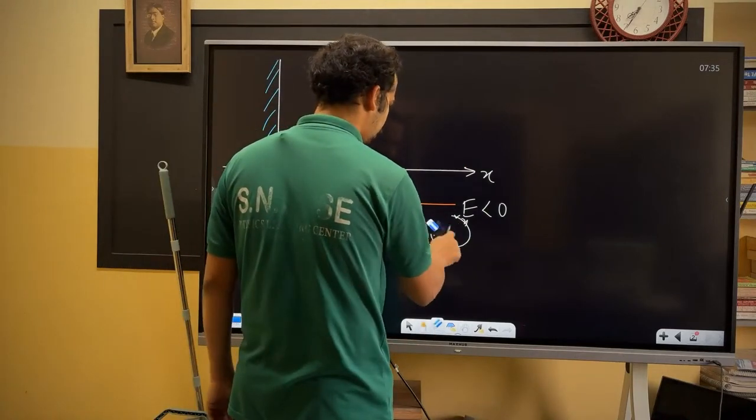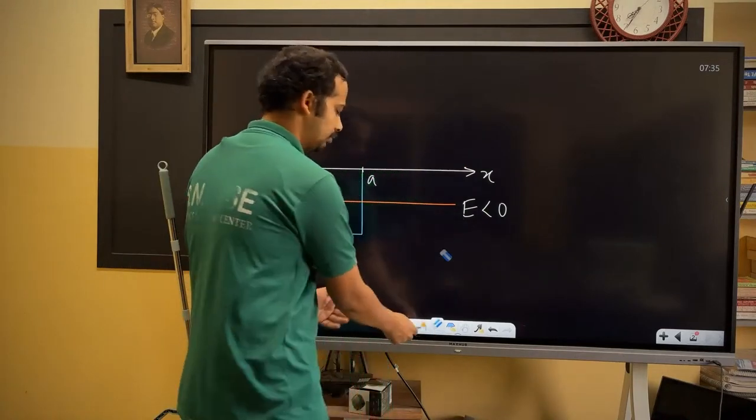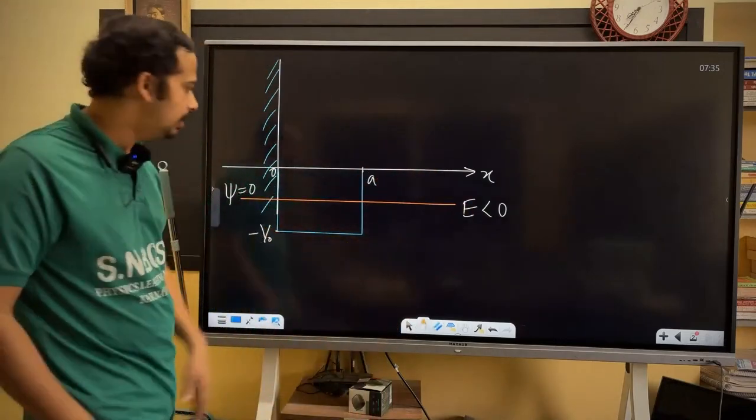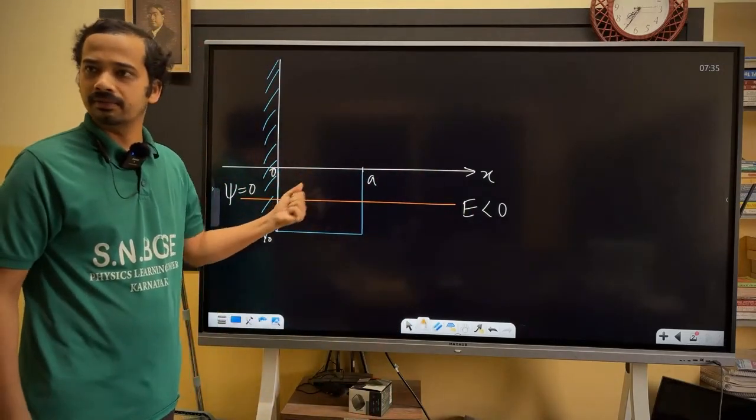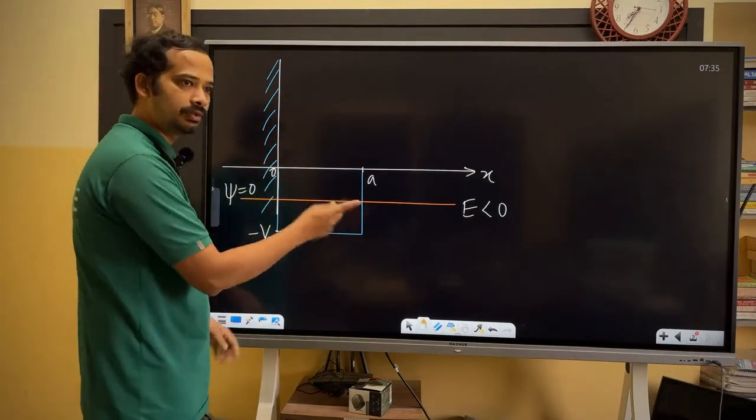You should be able to write this quickly, not writing the Schrodinger equation again. In this region, it is sinusoidal. Don't write the e power i theta format. You write sine and cosine, both. Let us write like this.